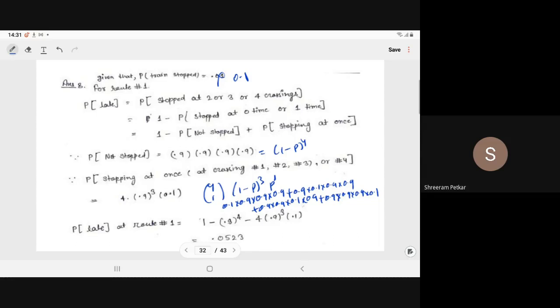So what is the probability of being late through route 1? Because we have computed it here, it is 1 minus the probability of not stopped, or stopped at most once. So this will become 1 minus 0.9 to power 4 minus 4 into 0.9 to power 3 into 0.1. By calculation, it gives the required probability 0.0523.